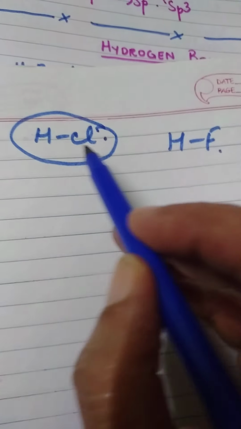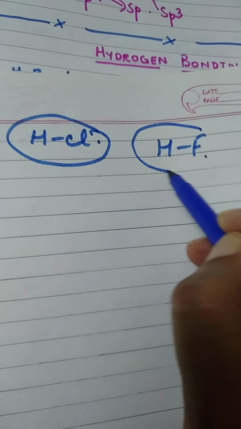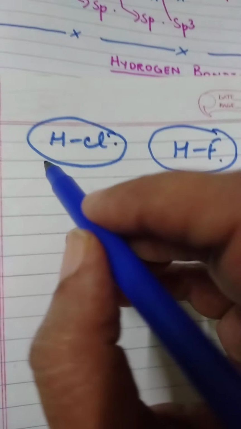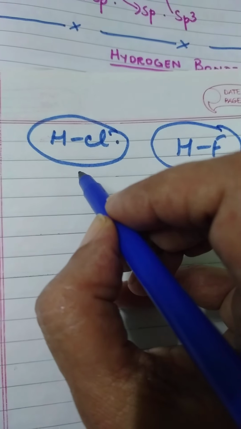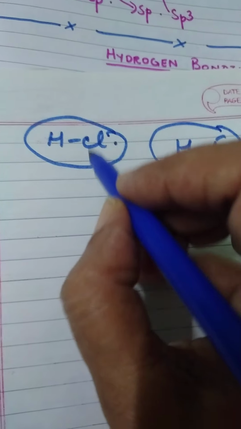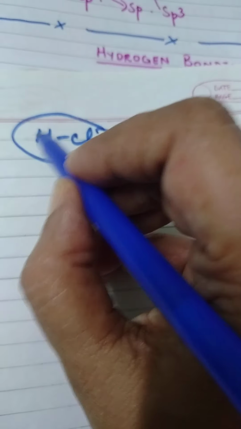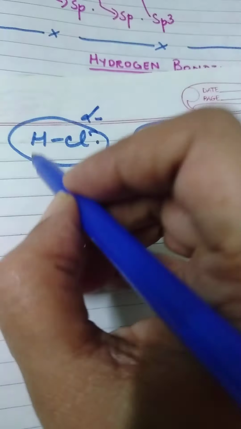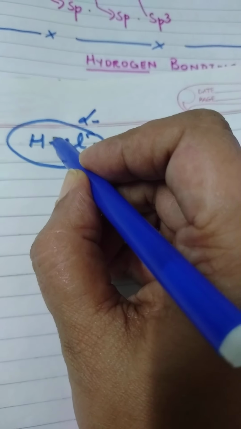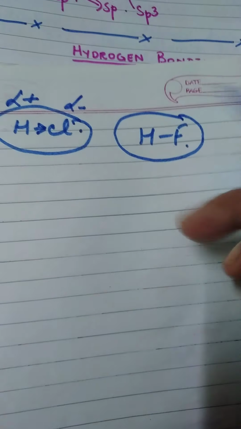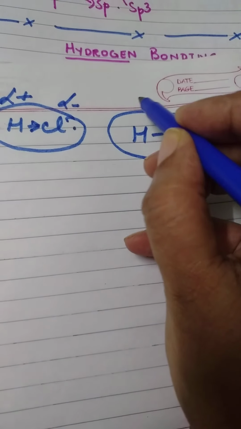If we have an HCl molecule and an HF molecule, both are polar molecules. What is the meaning of polar molecules? I have already explained it to you under covalent bonding. Chlorine is more electronegative than hydrogen, so it will pull the electron pair towards itself like this, and it will get a partial negative charge. This will be partial positive charge, and the molecule behaves like a dipole. Similar is the case here, right?